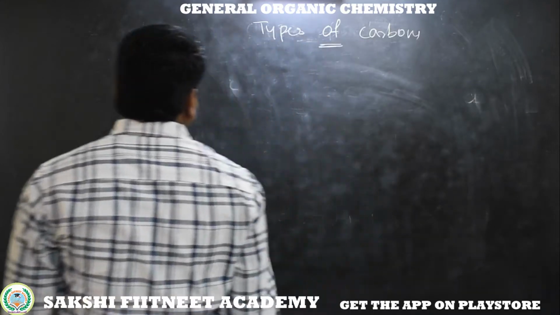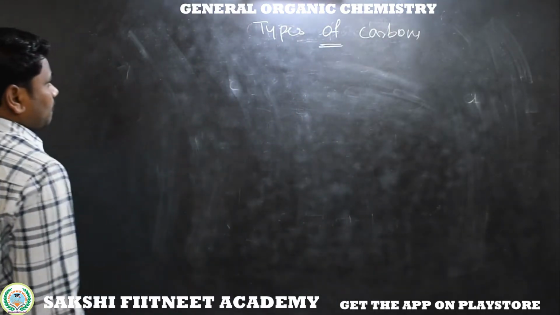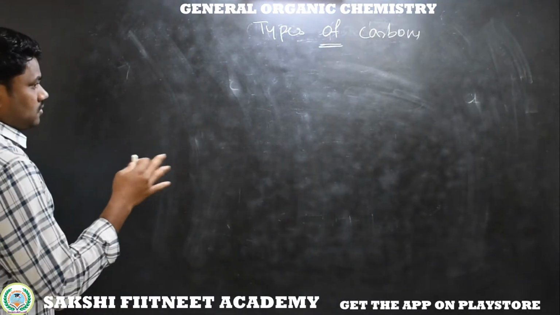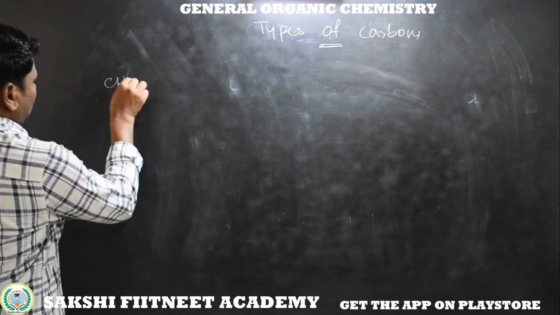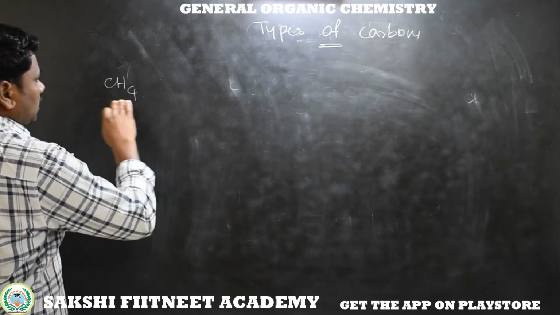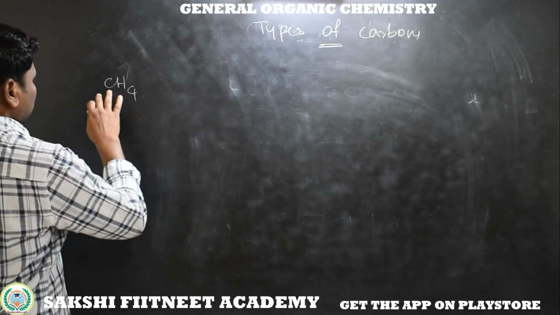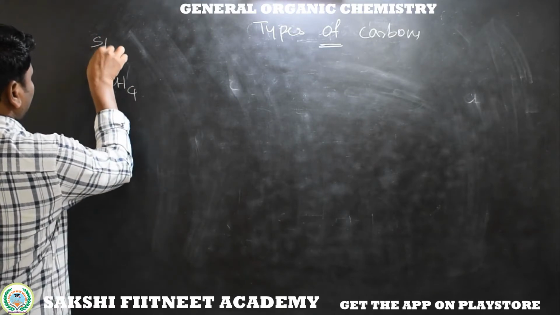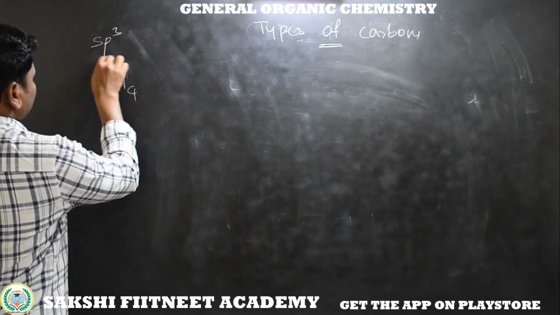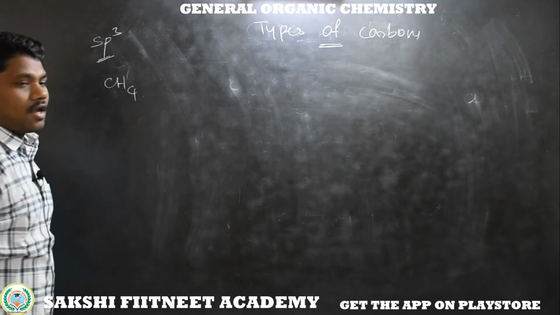Types of carbons. To understand clearly, I am taking four different molecules. Here this is a CH4 molecule. All the molecules I am taking have the specified carbon sp3 hybridized. We are discussing sp3 hybridized carbon.